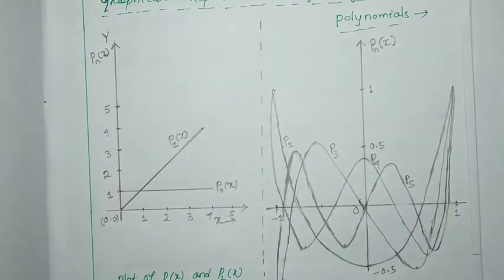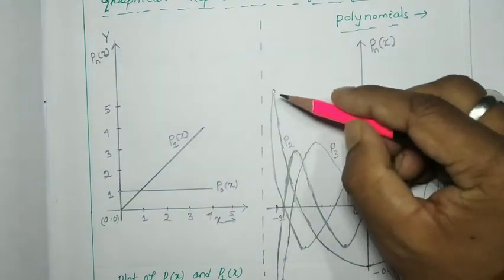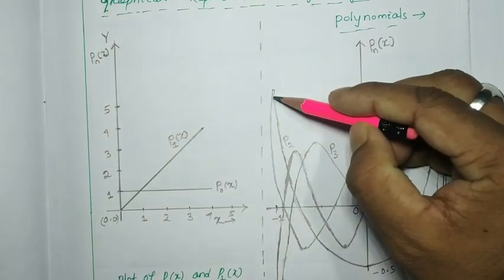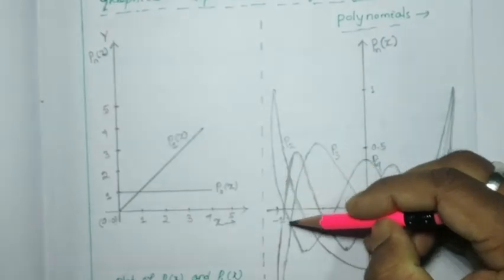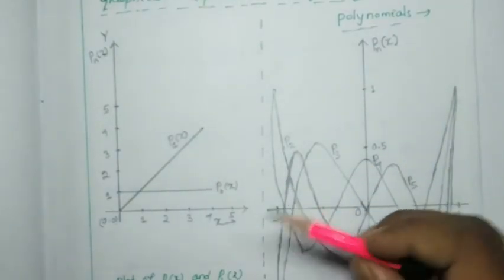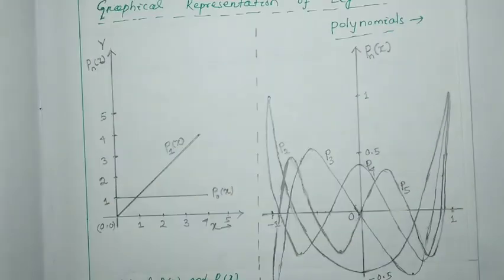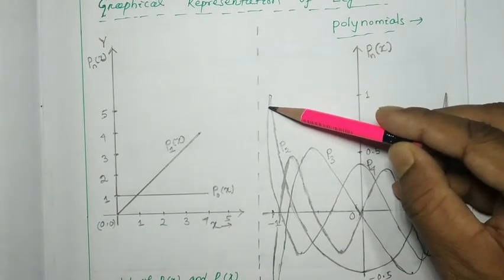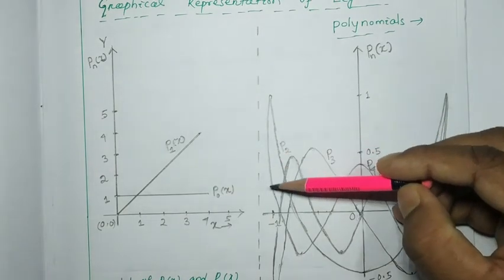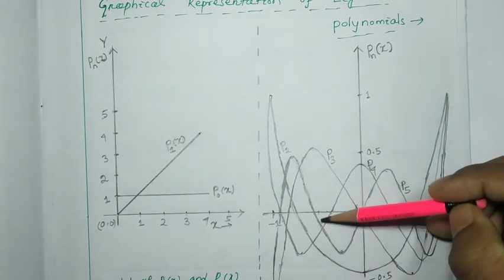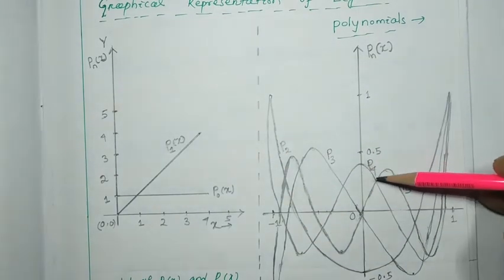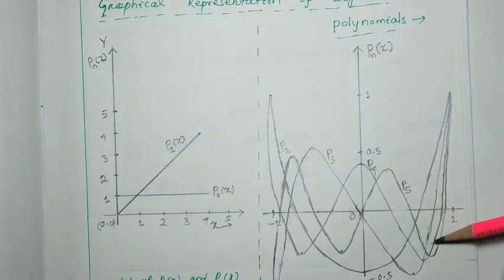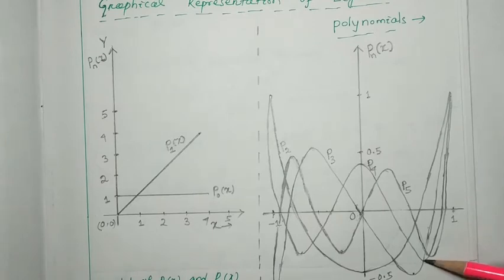P4 is this curve. Carefully you have to draw. Okay. P4 is this one. You just mark with my pencil. This one, and you can see the maxima value is somewhat lesser than your P3.